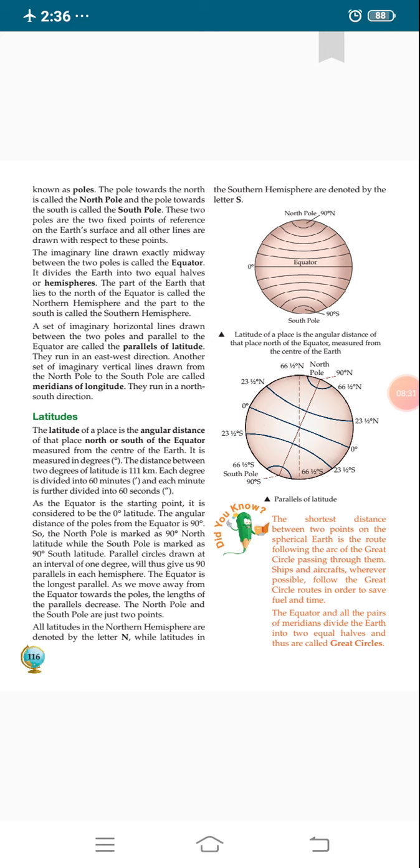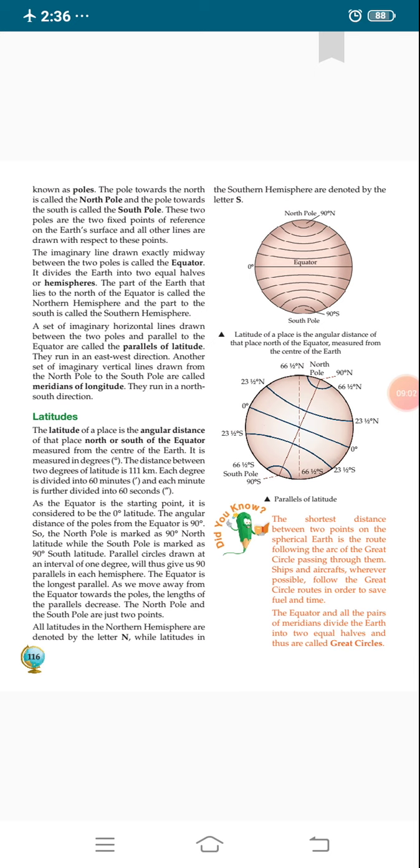On the globe there are many imaginary lines that you can see in the diagram, and the line in the middle of the globe is called the equator. It divides the earth into two equal halves, or hemispheres, known as the Northern Hemisphere and the Southern Hemisphere.